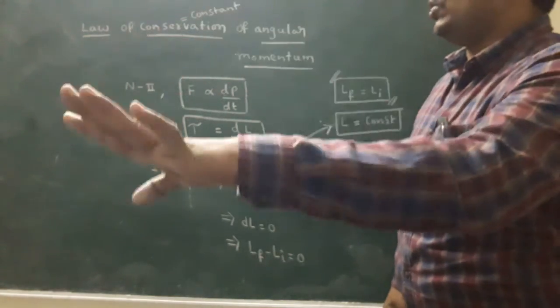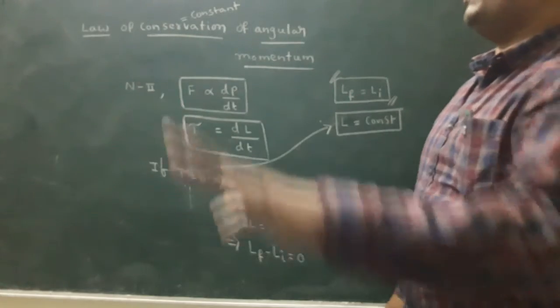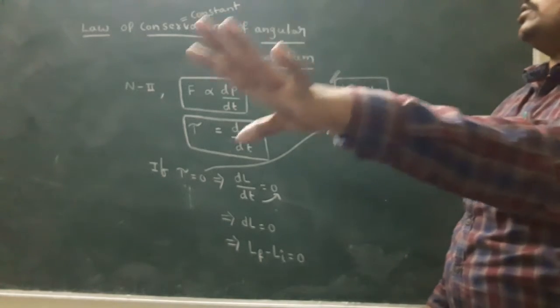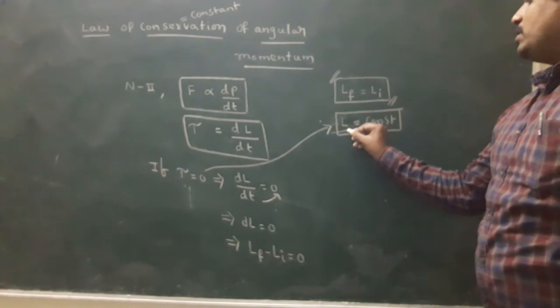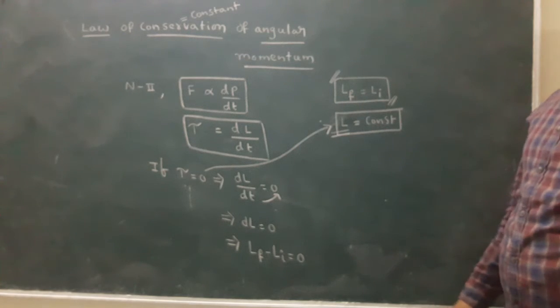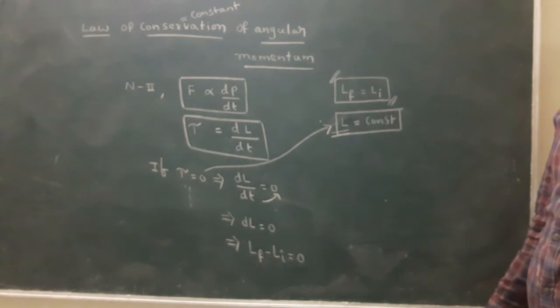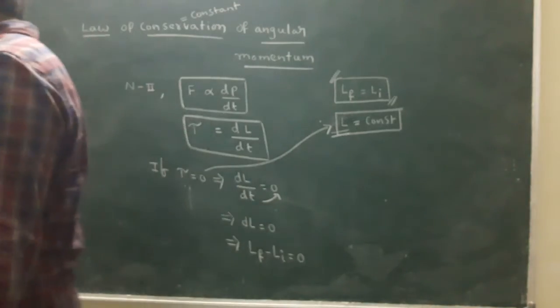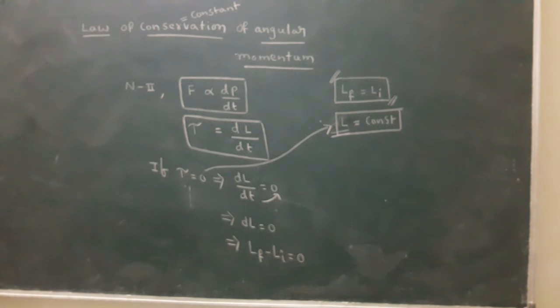That means if no external torque acts on the body, then the angular momentum of the body is constant. This law is called the law of conservation of angular momentum. Once again I repeat, if no external torque acts on the body, then the angular momentum of the body is constant.